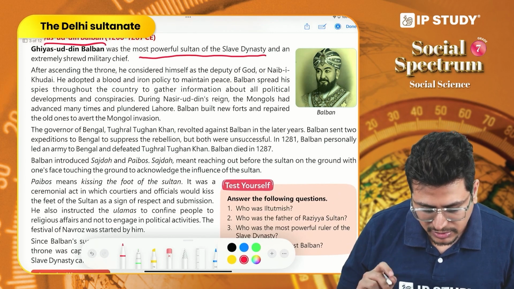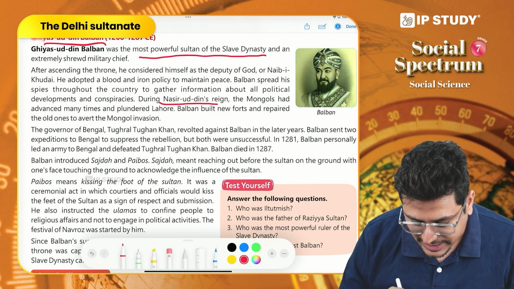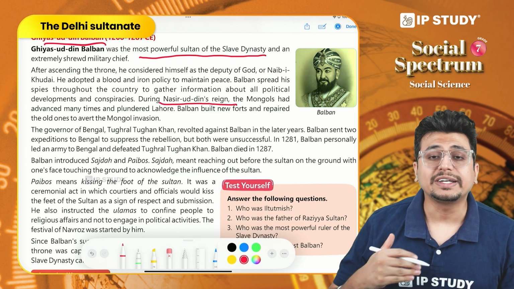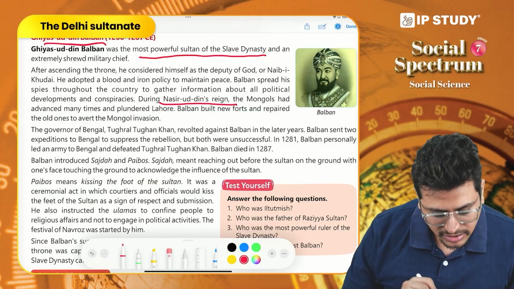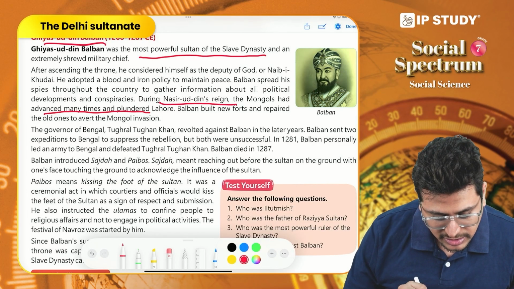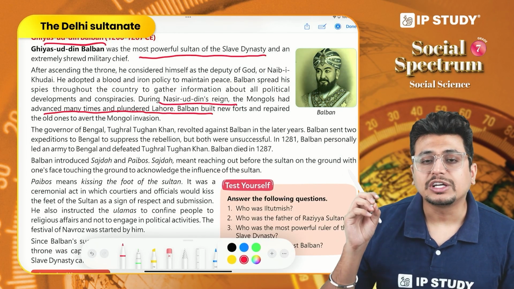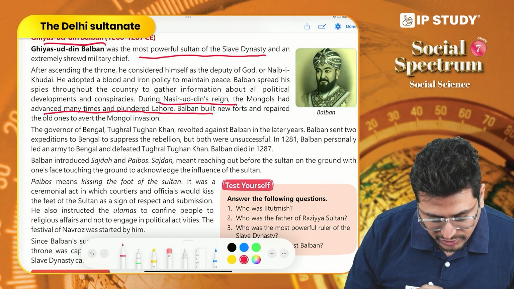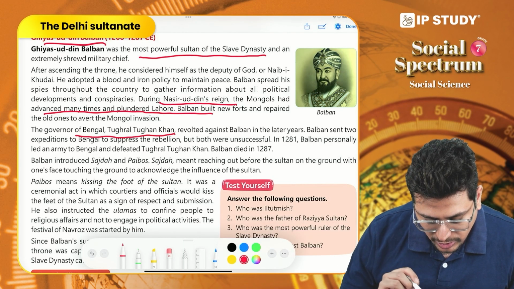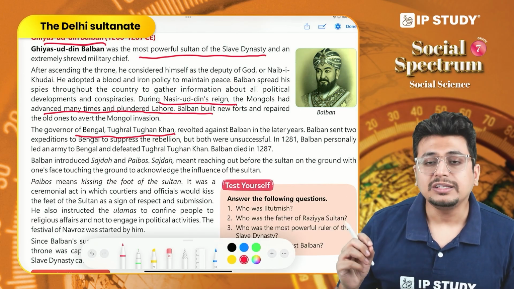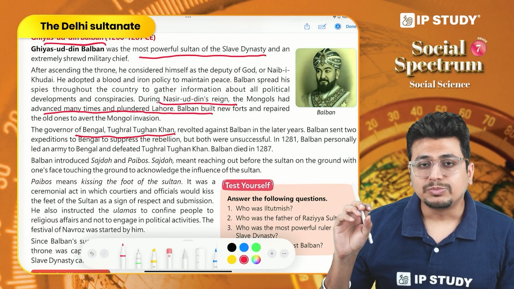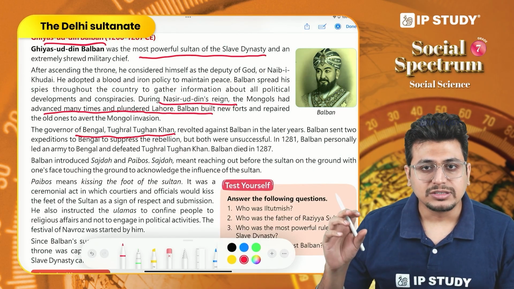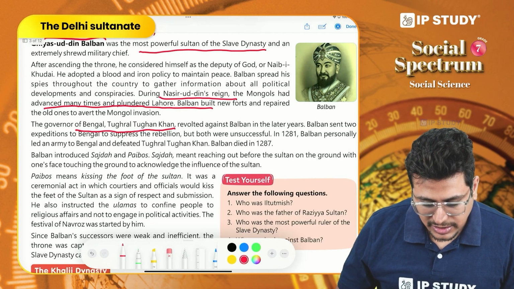Even during the time of Nasiruddin's reign, the Mongols had continued attacking the region, but that Mongol invasion was avoided by Ghiyasuddin Balban. Ghiyasuddin Balban also faced attacks from the governor of Bengal, Tughraq Khan, but he was able to protect his empire against this attack as well.